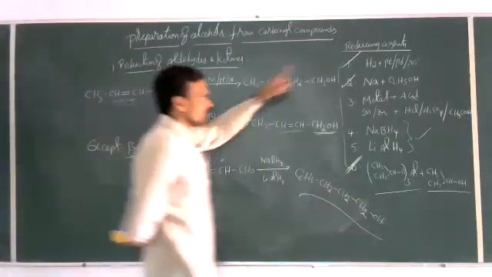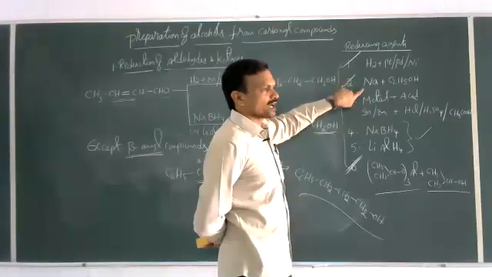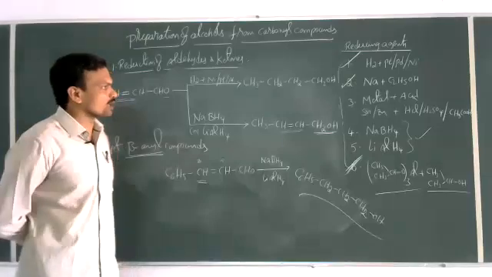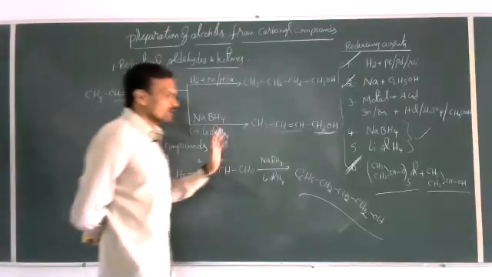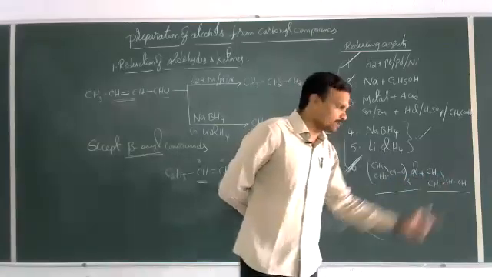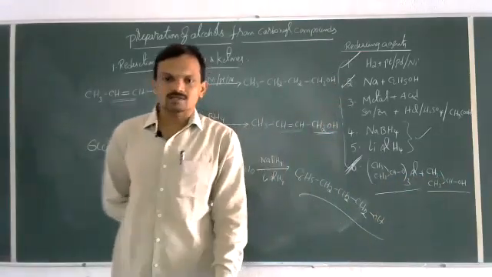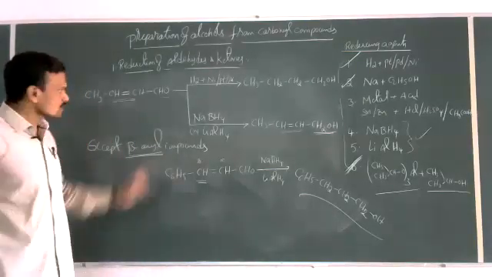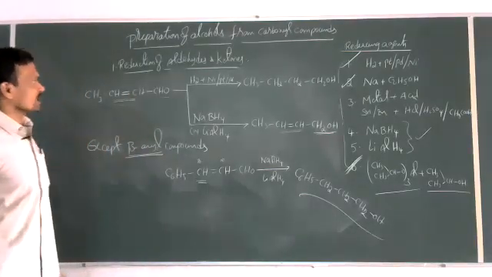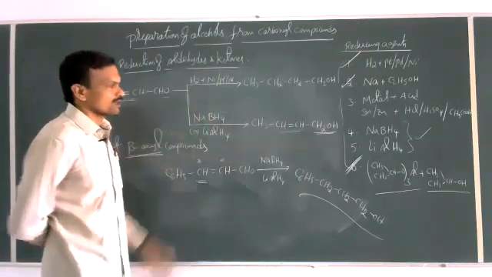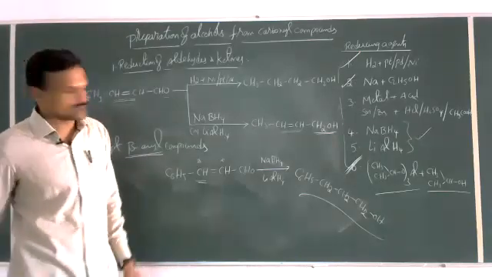Now, if you use sodium and methyl alcohol as a reducing agent for the reduction of aldehydes and ketones, that is called the Bouveault-Blanc reduction. Or if you are using an aluminum isopropoxide and isopropyl alcohol mixture, then the process is called the Meerwein-Ponndorf-Verley reduction. So this is regarding the reduction of aldehydes and ketones, from which we can prepare primary alcohols and secondary alcohols.